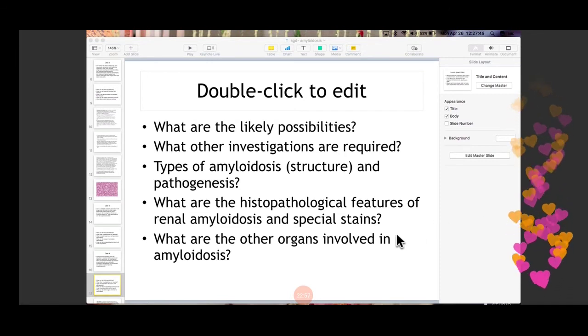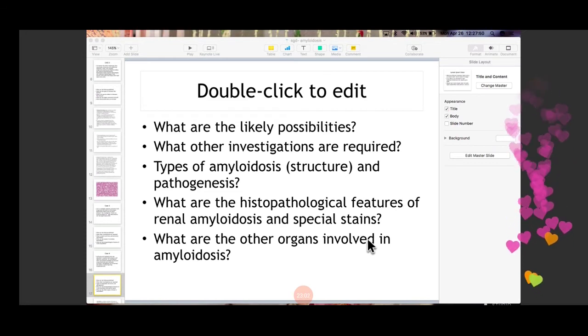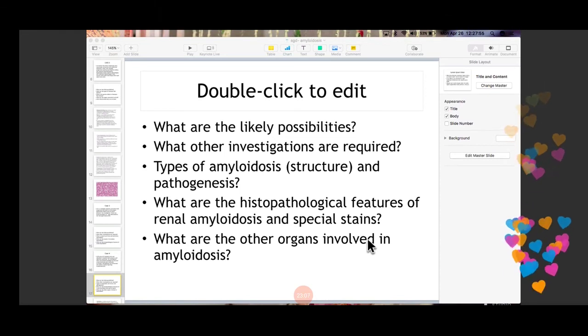For sure, I will show you a picture and what are the organs involved in amyloidosis. The major organs that are involved are the kidney, spleen, skin, heart, and any other organ can be involved. The clinical features that mainly favor the diagnosis of amyloidosis are that the patient can present with weakness, weight loss, lightheadedness, syncope, and there can be renal involvement, followed by proteinuria, nephrotic range proteinuria, cardiac amyloidosis, or any GI symptoms.